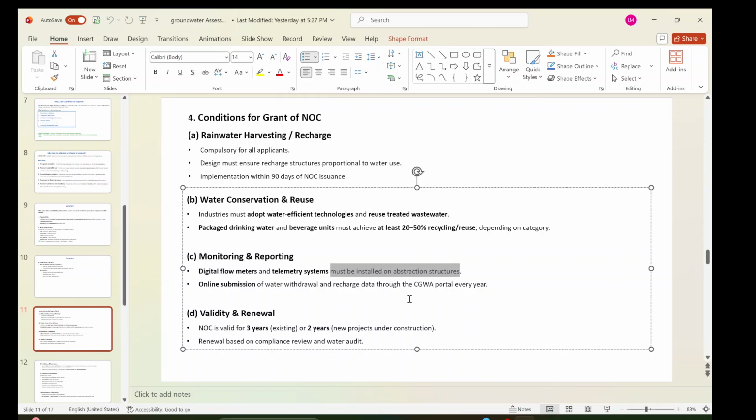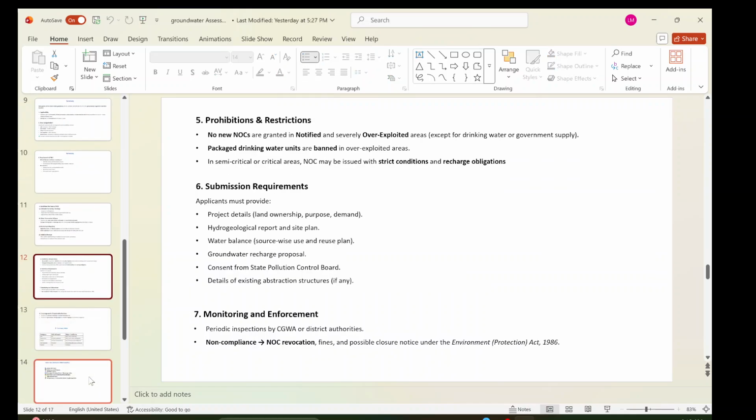There is also online submission of that data to the portal every year, so that the government can track it. Validity: NOC is valid for 3 years for existing ones, 2 years for new projects. It is renewable based on compliance review and water audit. Based on the water audit, they have to renew.